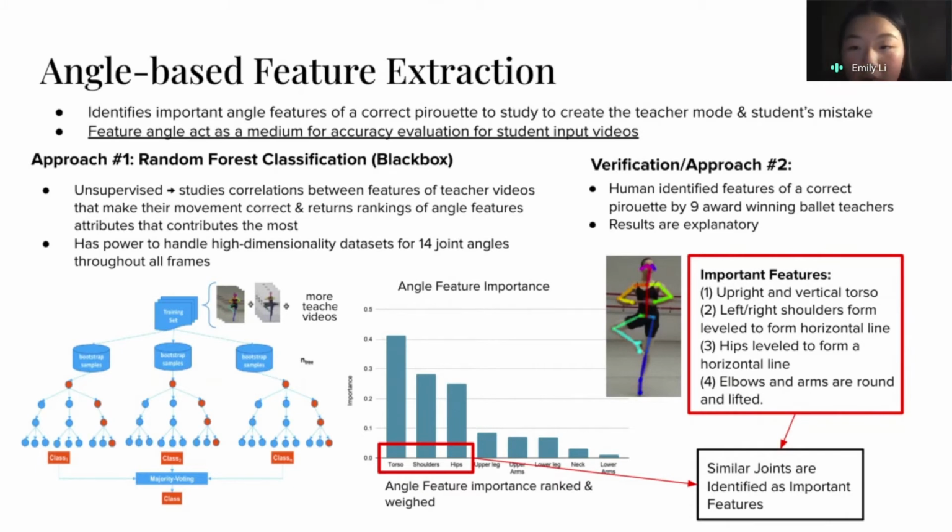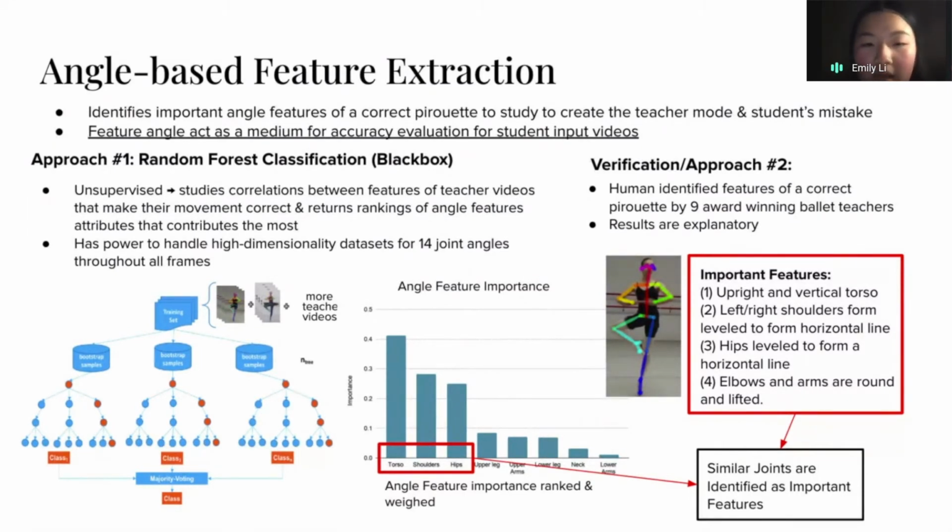And we do this with two approaches. One is using a random forest classification, and the second is a verification approach, in which the important angle features identified by real human ballet teachers are used to verify approach number one. So approach number one, for all of the teacher videos that we have in our training data set, studies the correlation between the angle features, and then it finds the angle features that have the strongest correlation.